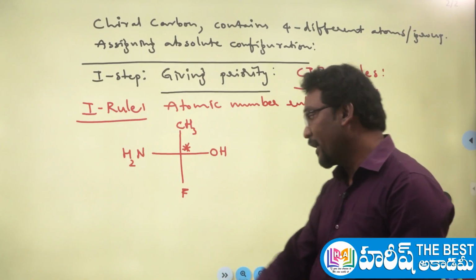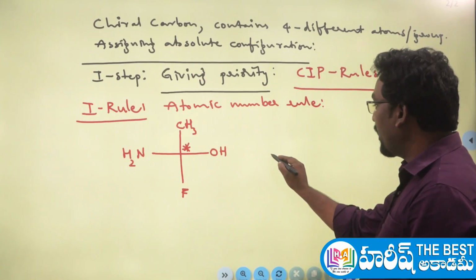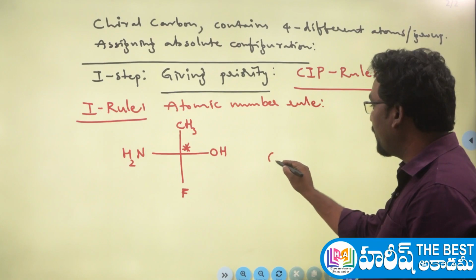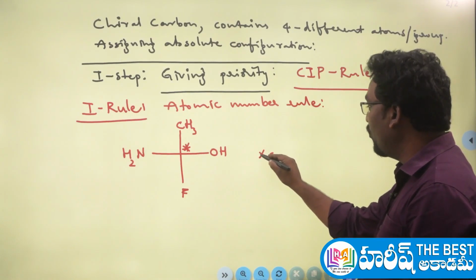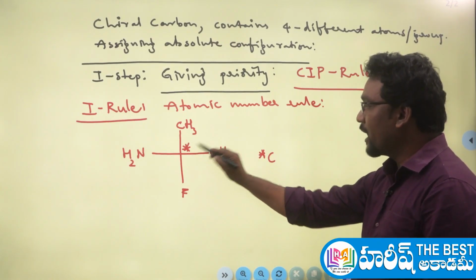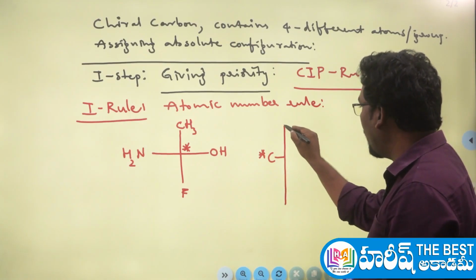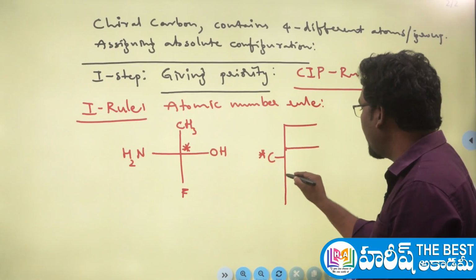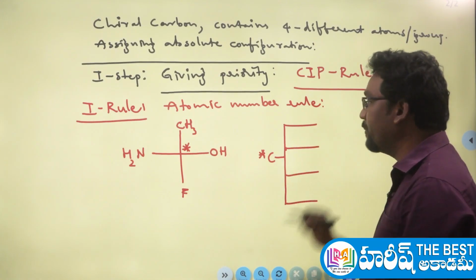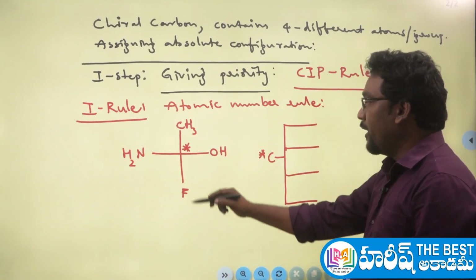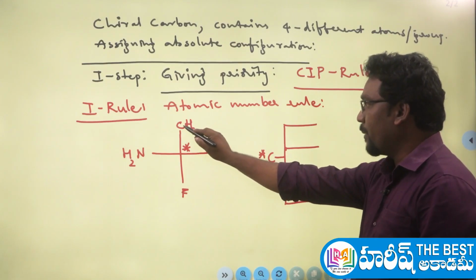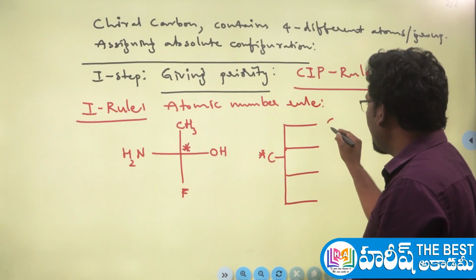Next, what to do here? According to the atomic number rule, whatever the chiral carbon is, you have to check all four atoms which are directly attached to the chiral carbon. Now here, this is a carbon, the carbon atom on the upper side here.